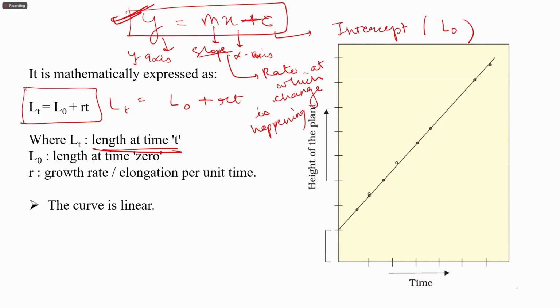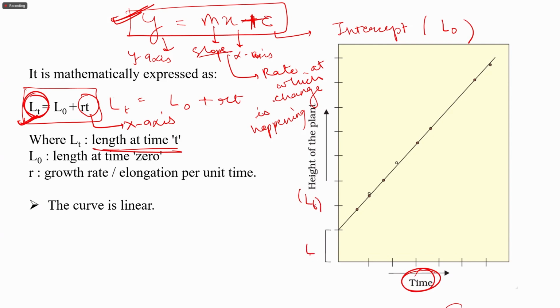We can relate this straight line equation here. This y is the Lt, that is the height of the plant at any point in time t. rt is equal to mx, where t is the unit on the x-axis. You can see here that on the x-axis we have time, and on the y-axis we have the height of the plant, which is Lt.